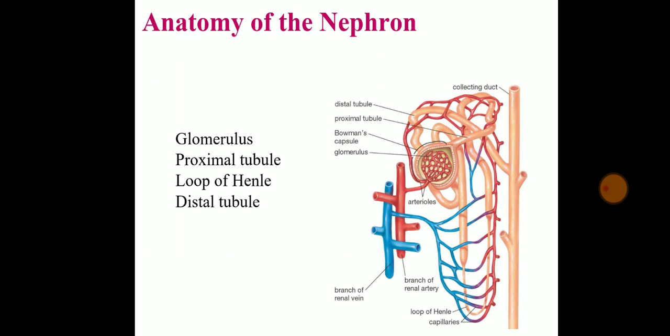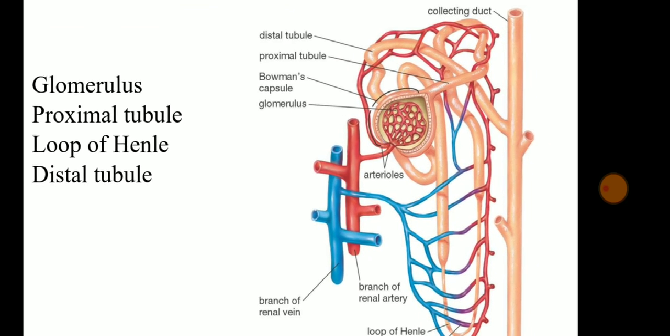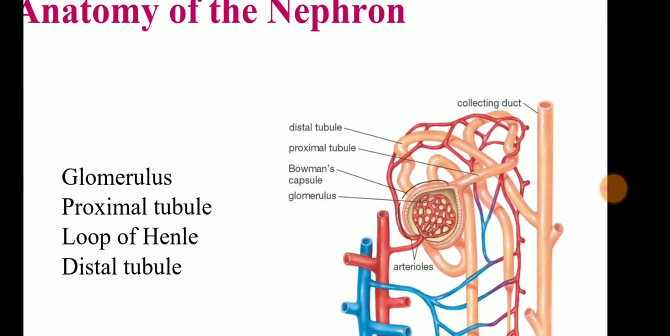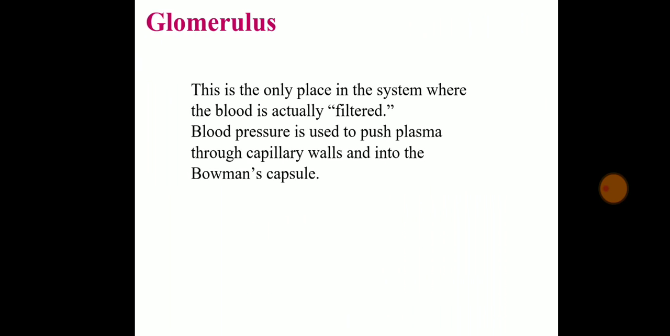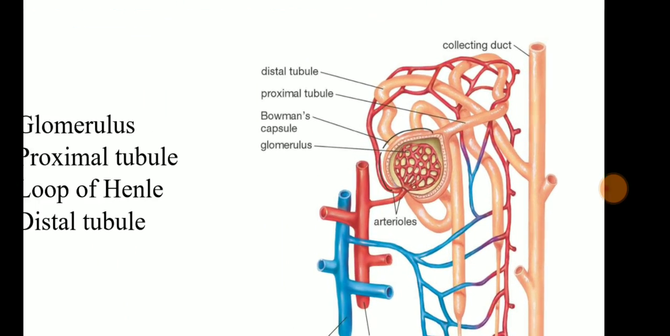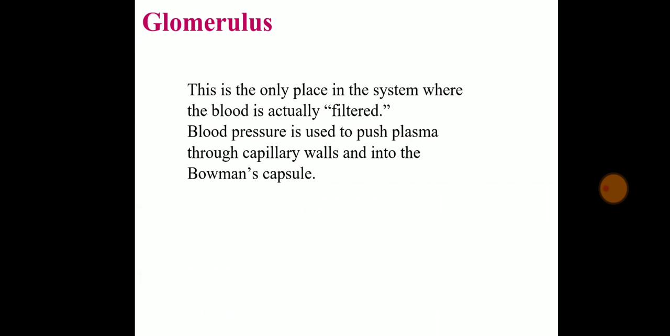So this is the main anatomy of nephron. In the nephron, if you can see, there are glomerulus, proximal tubule, loop of Henle, and distal tubule. This is the main diagram of nephron. In the exam they may ask you what is a nephron. Then what is glomerulus, that we will see. This is the only place in this system where the blood actually gets filtered. As you can see, this net-like structure is known as glomerulus. So there the filtration process takes place.